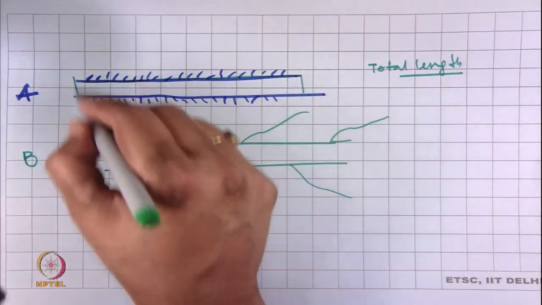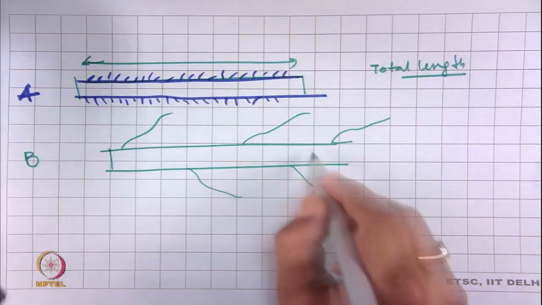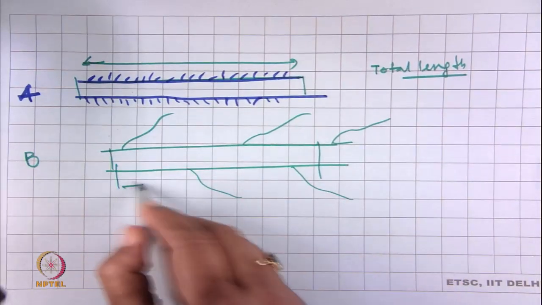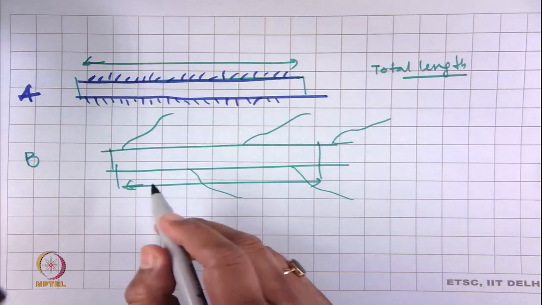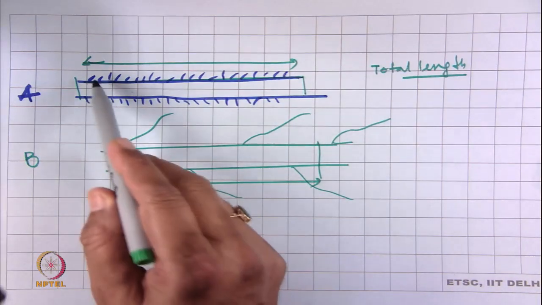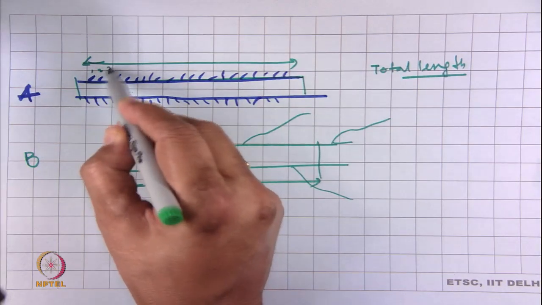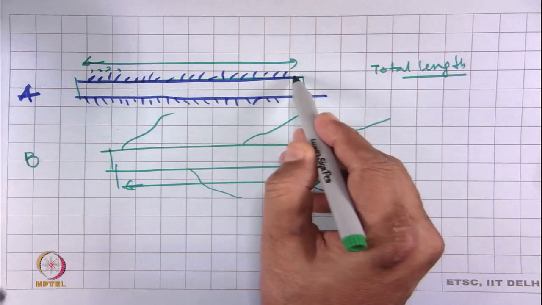Here is a unit length of yarn, and we calculate the total length of the protruding hairs.